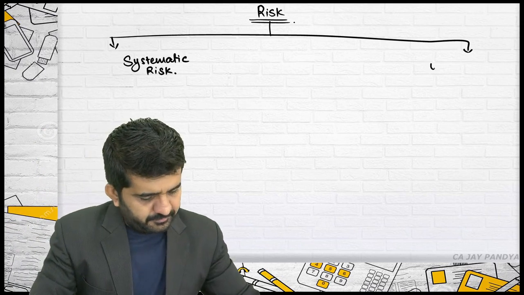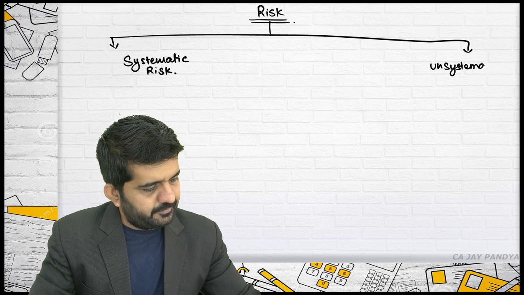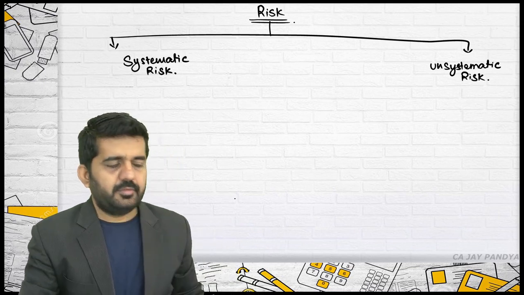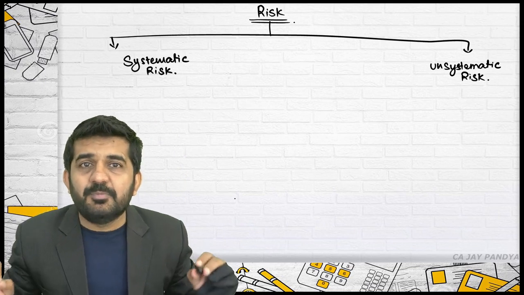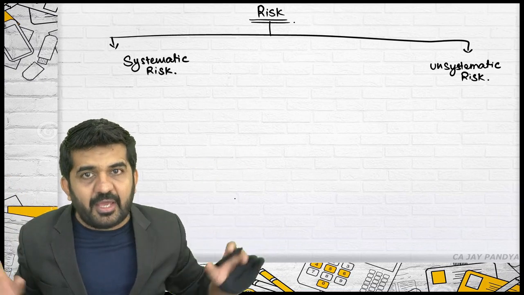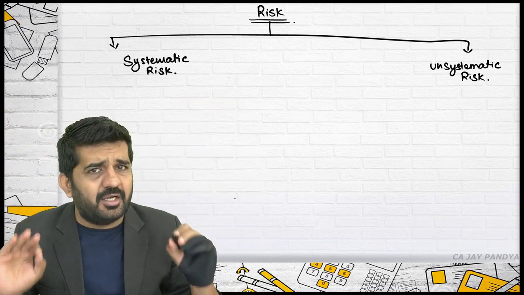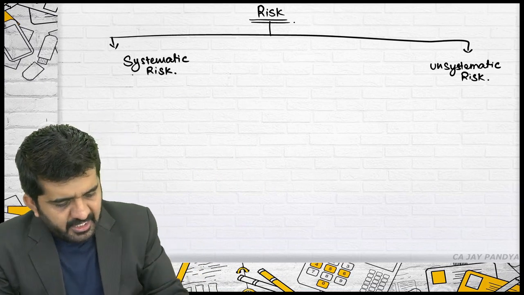Another is unsystematic risk. What this means in the market, try to understand. When we do theory, I will explain risk from an overall perspective. Right now we are concerned only about the market.